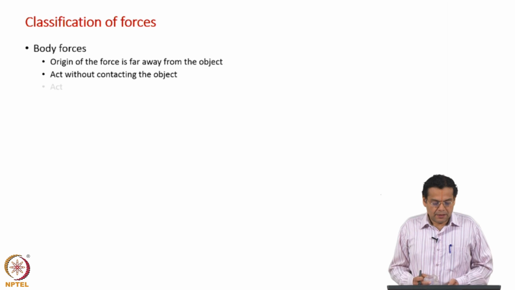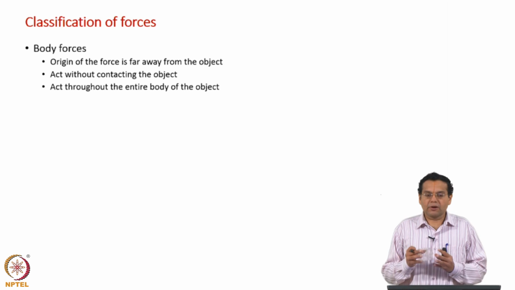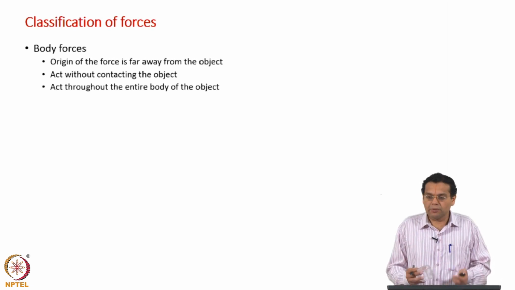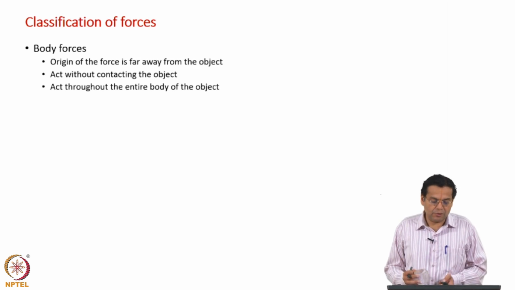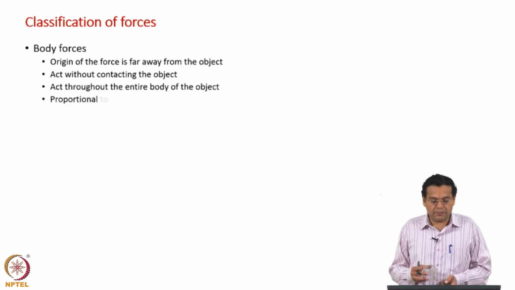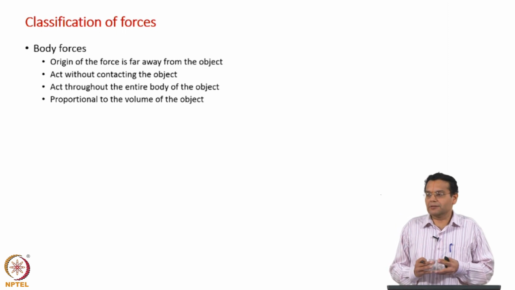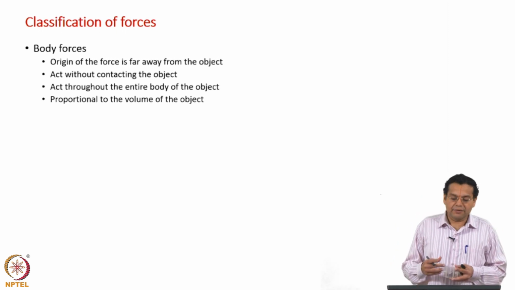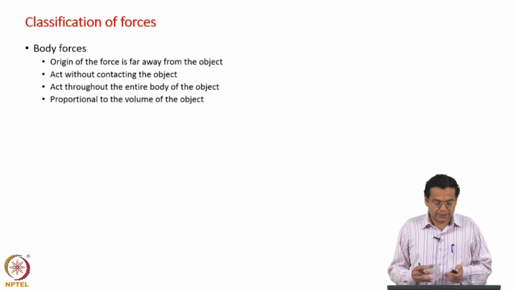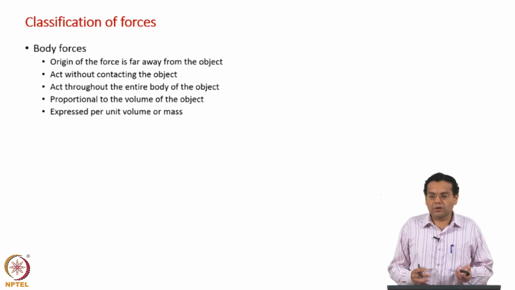Now, it acts throughout the entire body of the object. The entire control volume is subjected to the force, and that is why it is called a body force. Because it acts through the entire body of the object, it is proportional to the volume of the object. If you say body force, gravitational force for example, that is proportional to the volume of the object. Hence, you express body forces as per unit volume or per unit mass.